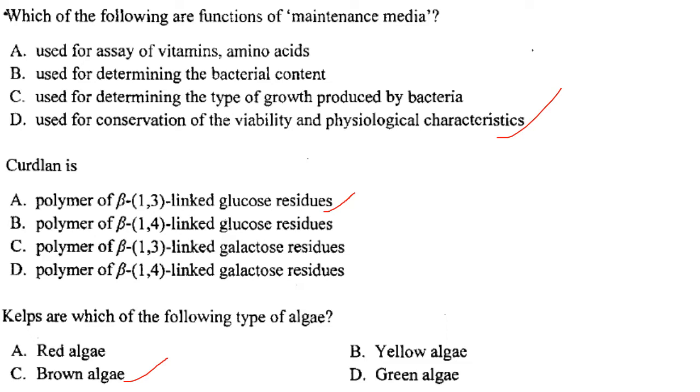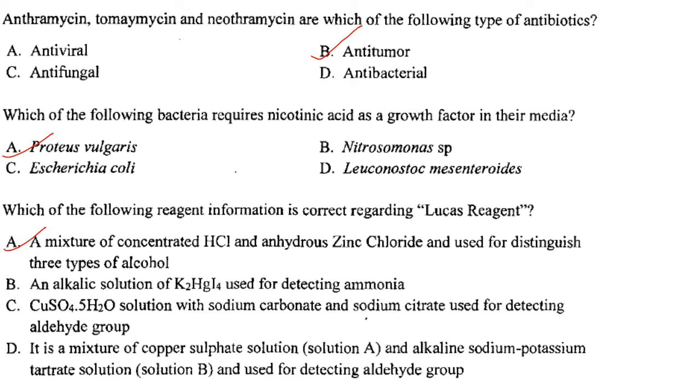Answer is option D. Then curdlan is a polymer of beta-1,3 linked glucose residues. So answer is option A. Then kelps are which of the following type of algae? So they are brown algae. Answer is option C. Then anthramycin, tomaymycin and neothramycin are which of the following types of antibiotics? So they are anti-tumor antibiotics.